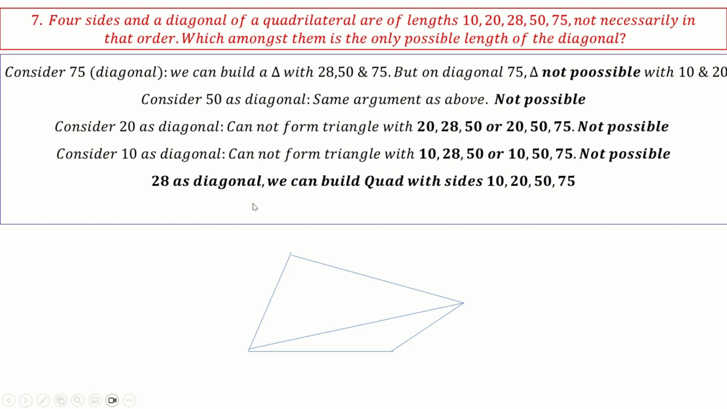If you take 28 as diagonal, we can build a quadrilateral with 10, 20, 50, 75. Correct? So the answer is 28, and the quadrilateral formed is like this actually. You can have 10, 20, 28, 50 and 75. This is the only possible quadrilateral. So I would say simple to medium. Easy, but it's just a counting problem. That's why I'm telling it's easy. You have to carefully count, that's all.